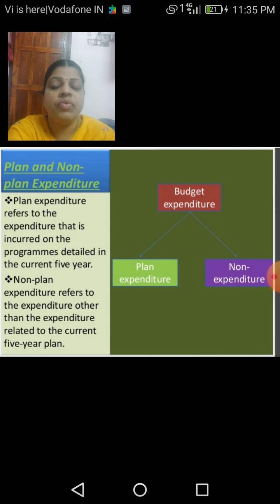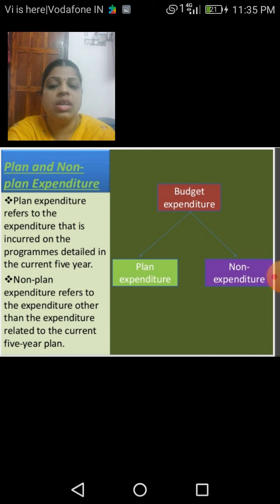If we define plan expenditure, it refers to the expenditure that is incurred on the programs detailed in the current 5-year plan. Non-plan expenditure refers to the expenditure other than the expenditure related to the current 5-year plan.